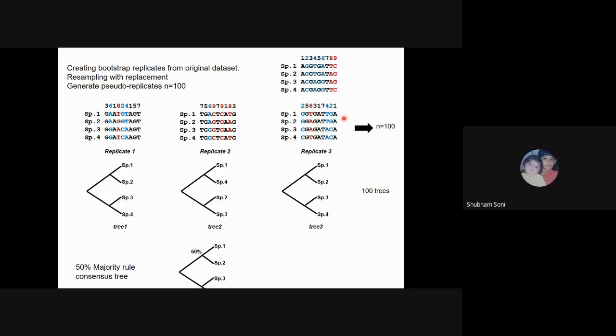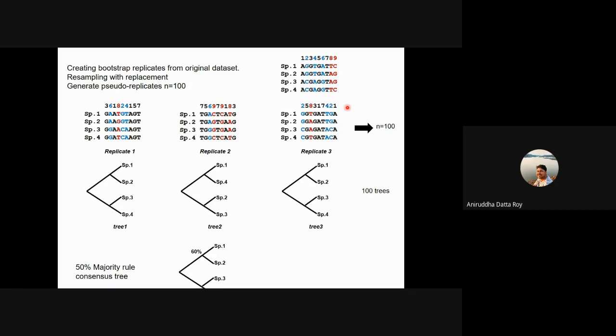Okay. And while doing this bootstrapping, do we have a point where it comes to saturation after repeating itself? That is very difficult to say, right? When it will reach saturation. It completely depends on the size of your data set how much bootstrapping you should do.